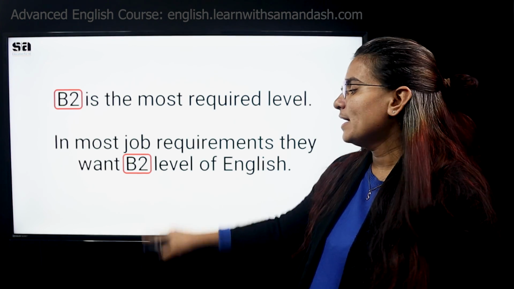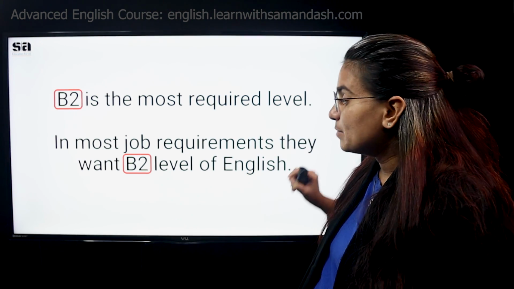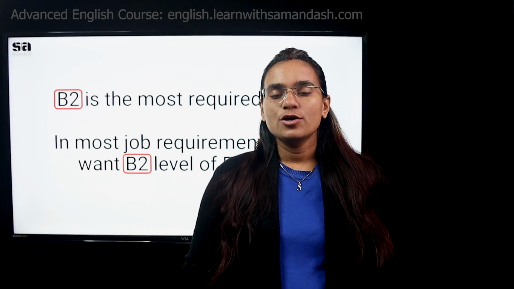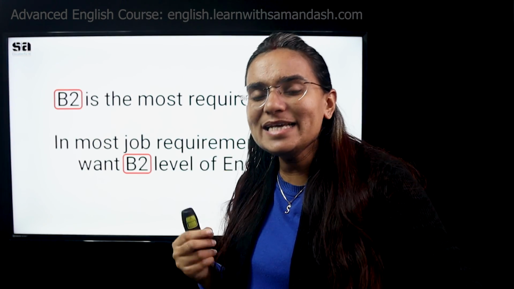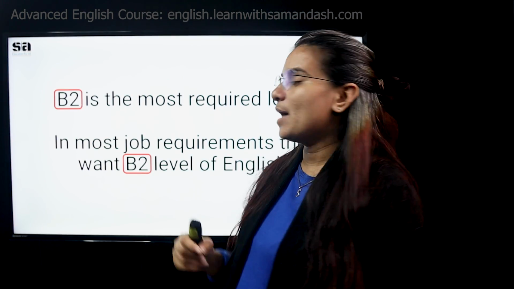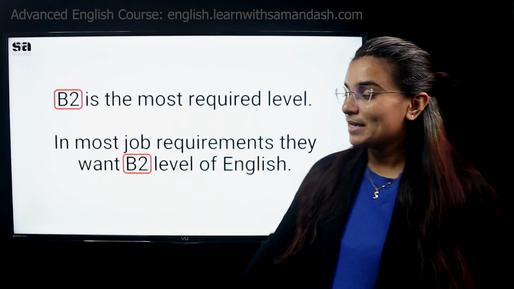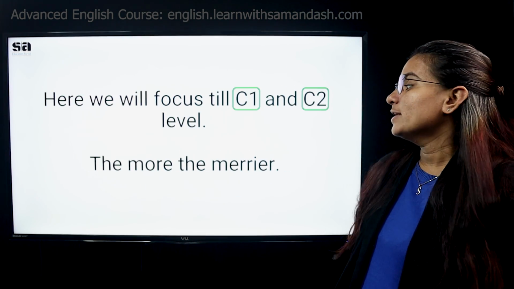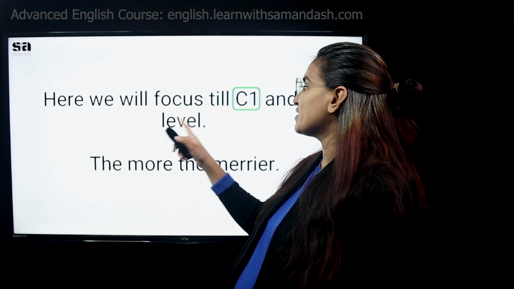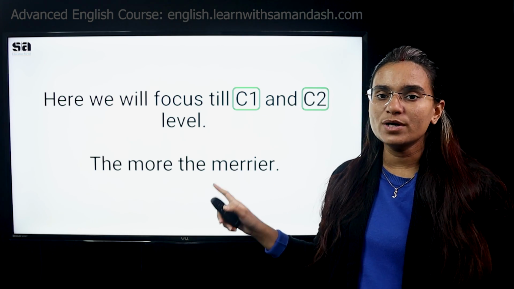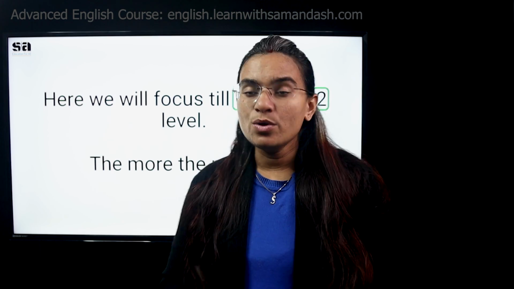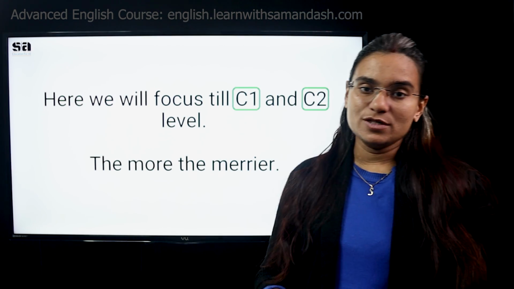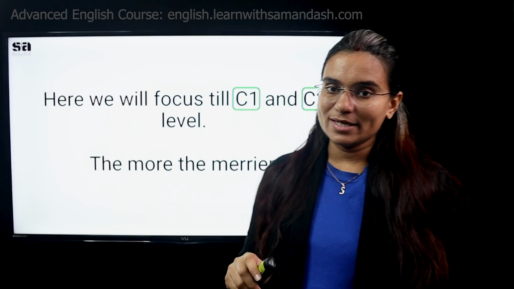And what does that mean? Independent user. That means they want somebody who can handle a conversation independently. At least some conversation can happen without any hesitation. That's B2 level. But through this advanced English course, we are actually targeting C1 and C2 level of words. The more, the merrier. Why get stuck at B1, B2 when we can actually target C1, C2 with the help of our advanced English course?